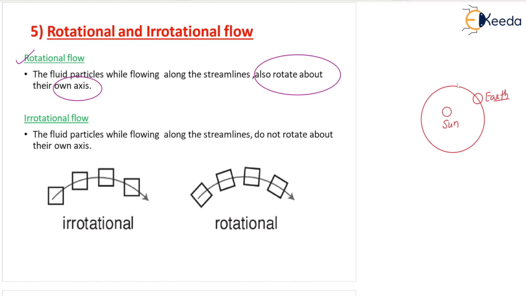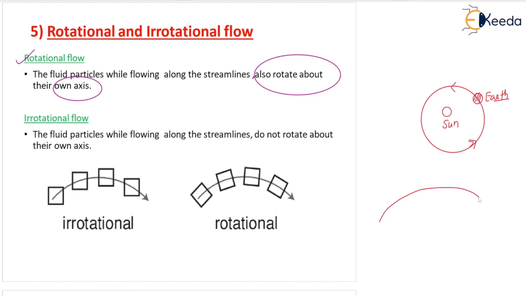Okay, so earth rotates. So what happened here? Earth revolves around the sun once in a year, but at the same time earth also rotates about its own axis. That's why we are having day and night, correct? So the same type of feature we are having for rotational flow.